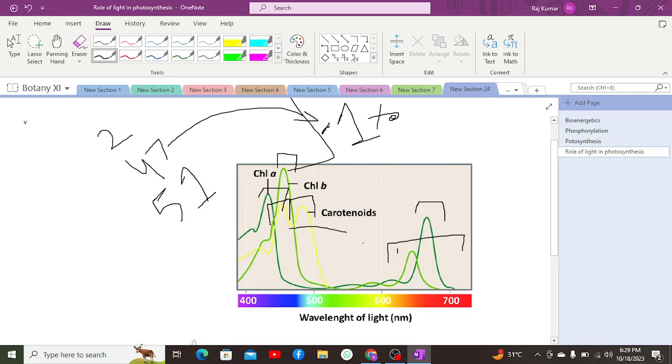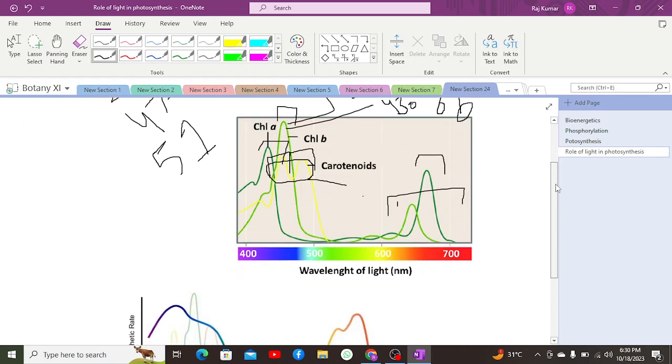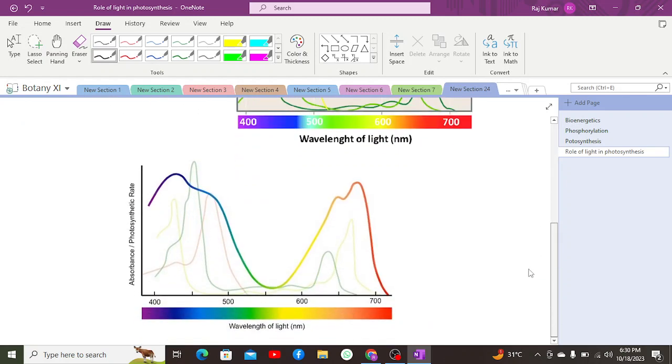Now, in that case, this is the graph over which you can further classify it as well. Chlorophyll A is having its absorption peak. This is a peak of absorption. Chlorophyll A and B have their absorption peaks at 430 nanometer and 670 nanometer. These are the two absorption peaks.